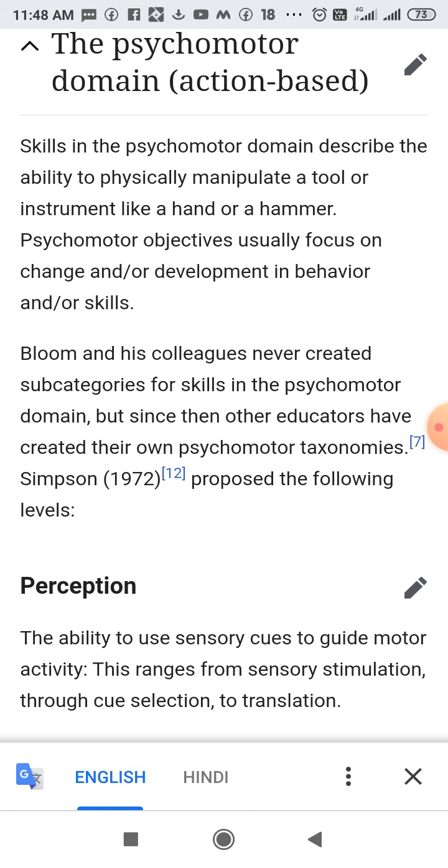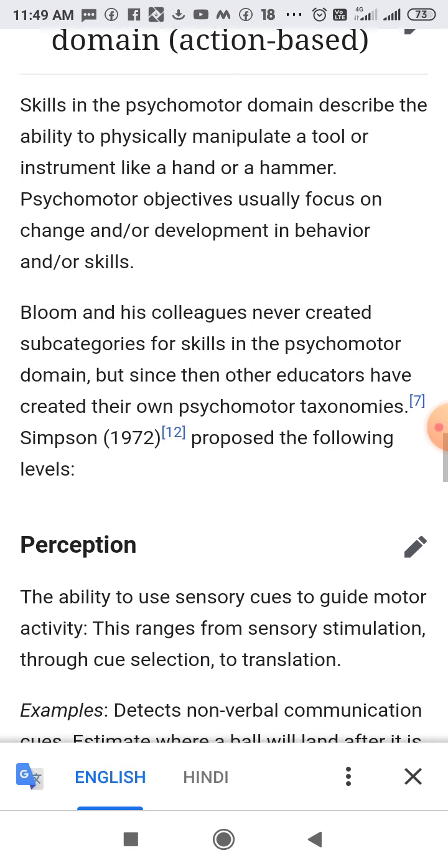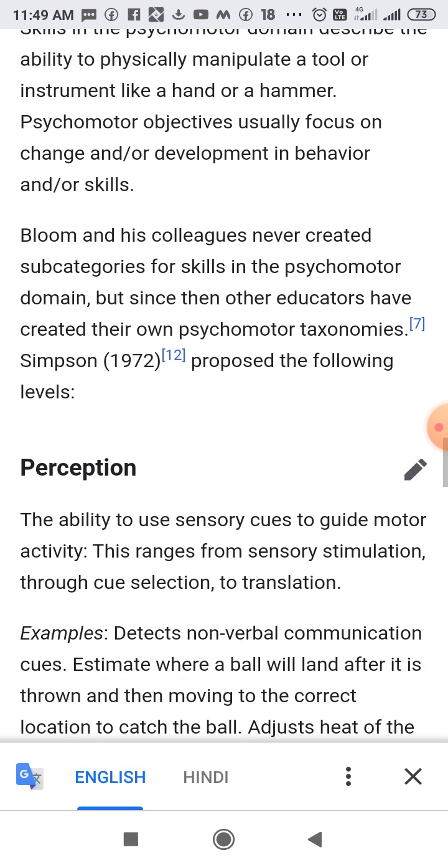Psychomotor objectives usually focus on change and development in behavior and skill. Bloom and his colleagues never created subcategories for skill in the psychomotor domain, but since then other educators have created their own psychomotor taxonomies.